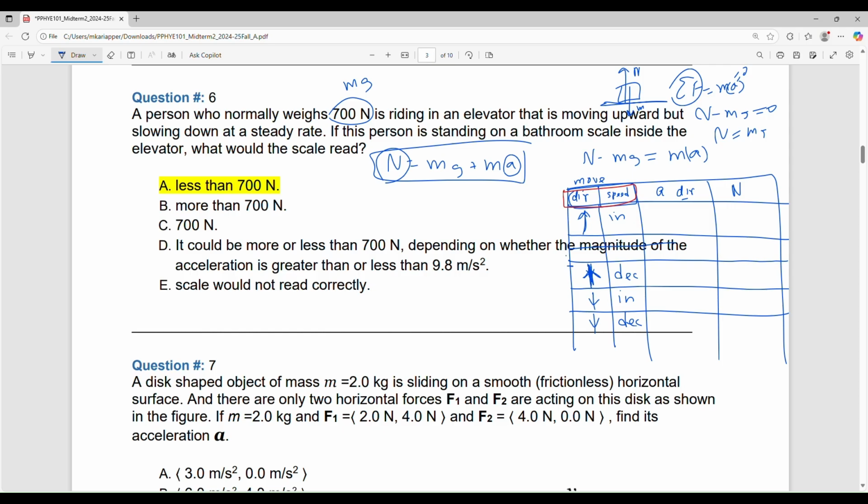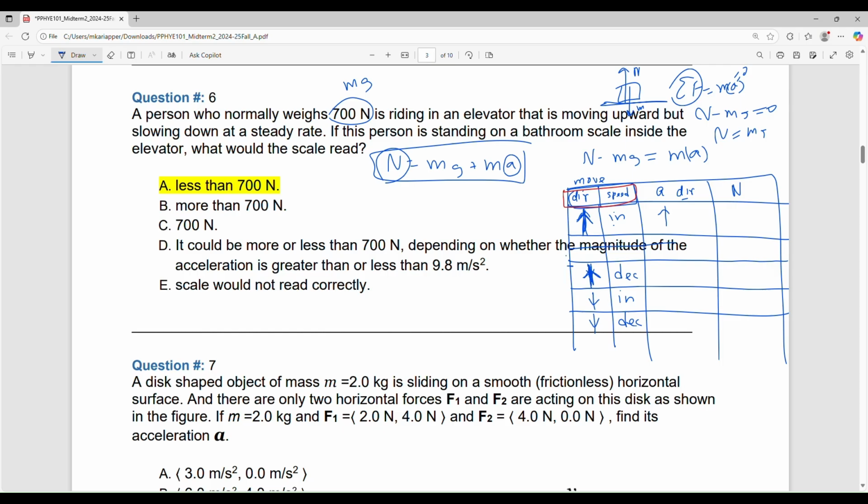If you move with decreasing speed, I move this way but I am decreasing speed, what is the acceleration direction? Opposite. So elevator is moving up, that means the velocity is up. Speed is increasing, so the acceleration direction is up. Don't say positive, negative now. I will come to n later, let me finish this first.